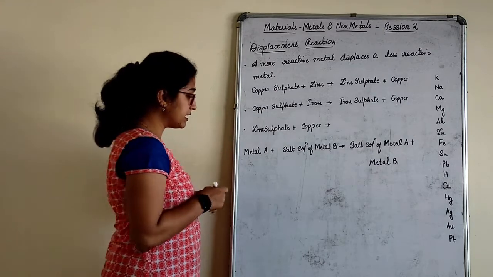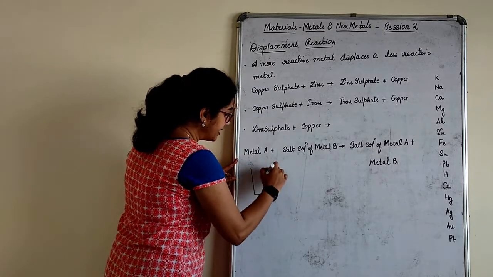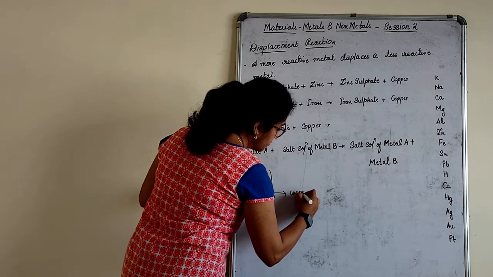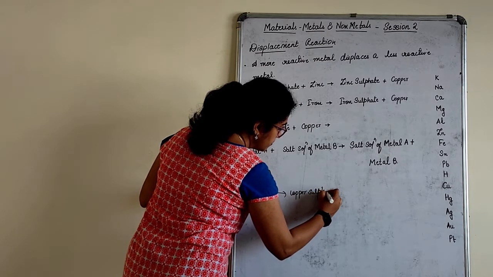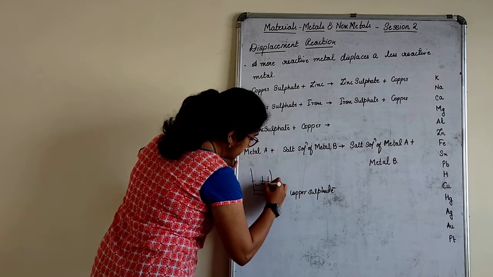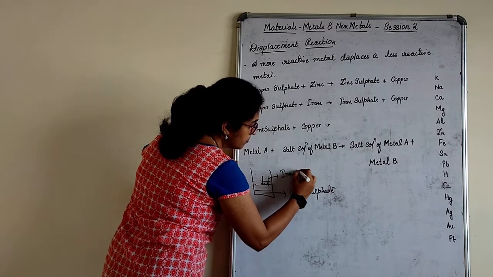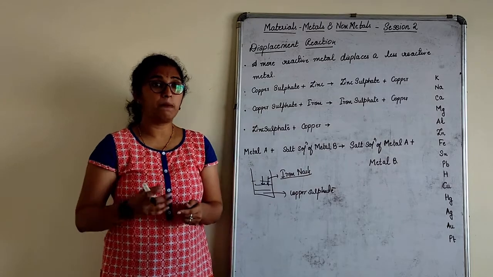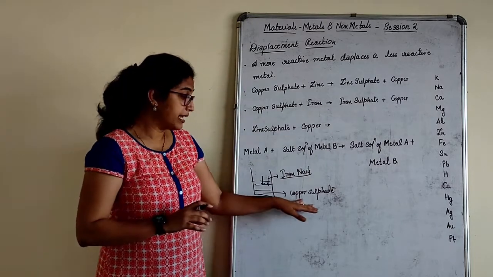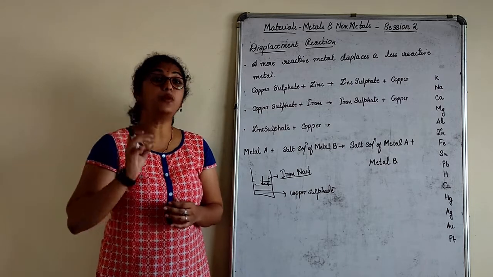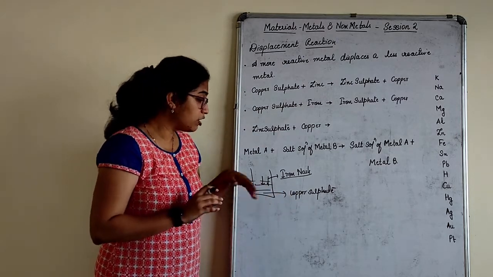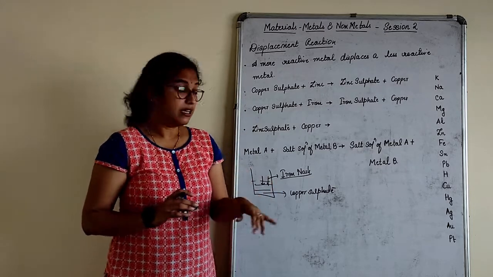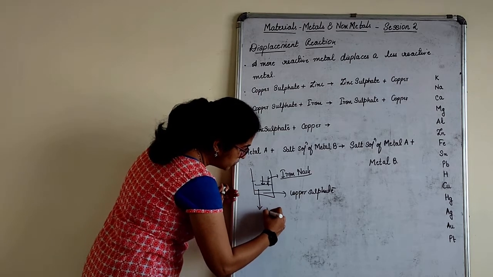So if I give you an example, if I take a solution of copper sulfate, and I dip some iron nails in this. Now, you might be wondering, because at home when we bring copper utensils, they are brown in color, right? But actually copper sulfate crystals are blue in color, right? So when you dissolve this copper sulfate, how do you dissolve it? We just mix it with water and dissolve. That means now this is a blue colored solution.